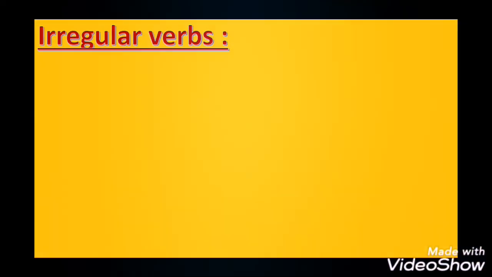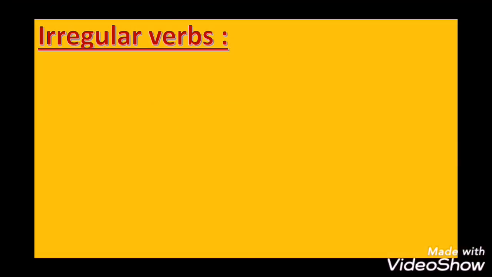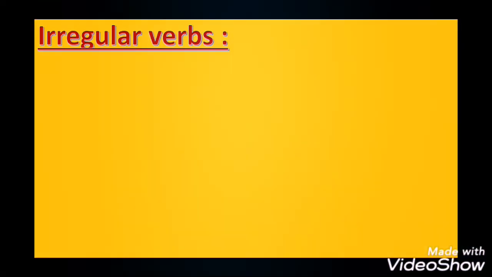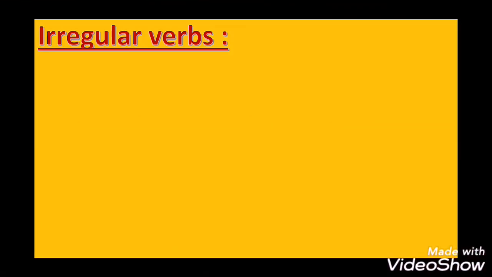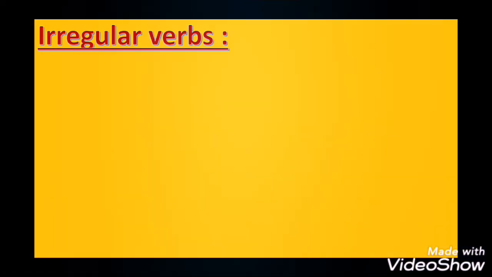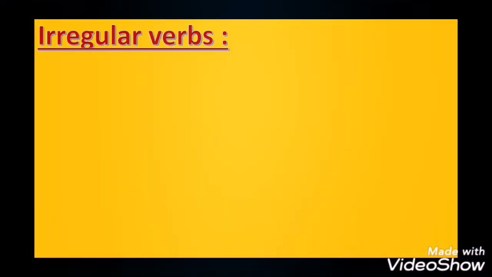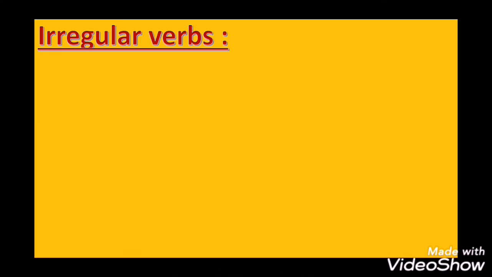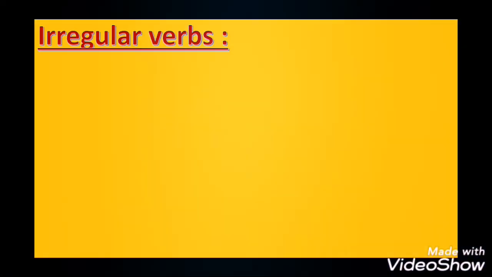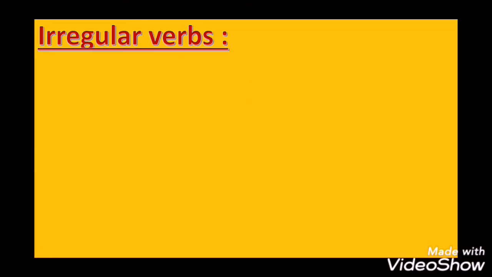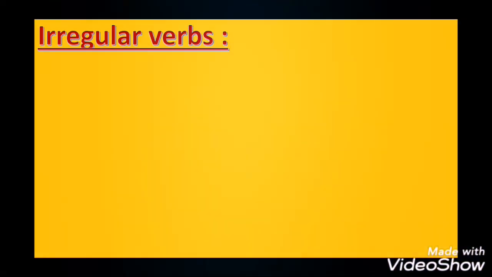Excellent. Okay. Irregular verbs. Okay, so we were talking about regular verbs, verbs that end in D or ED or IED. What about irregular verbs? Verbs that completely change. We are talking about what? Past simple. What's past simple? Actions that started and finished in the past.